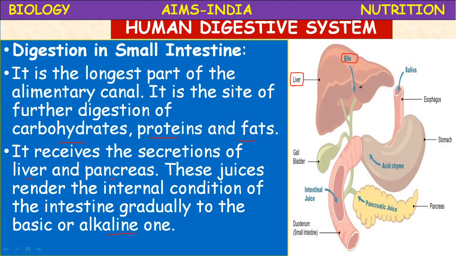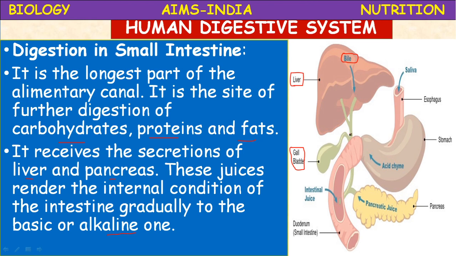The bile juice is produced by hepatic cells or liver cells, and it passes into the gallbladder. The gallbladder is a sac-like structure which concentrates the bile. It absorbs the excess water present in the bile and makes it concentrated. From the gallbladder, the bile enters the duodenum by means of the cystic duct, a common duct. Bile from the liver passes through the bile duct into the gallbladder.